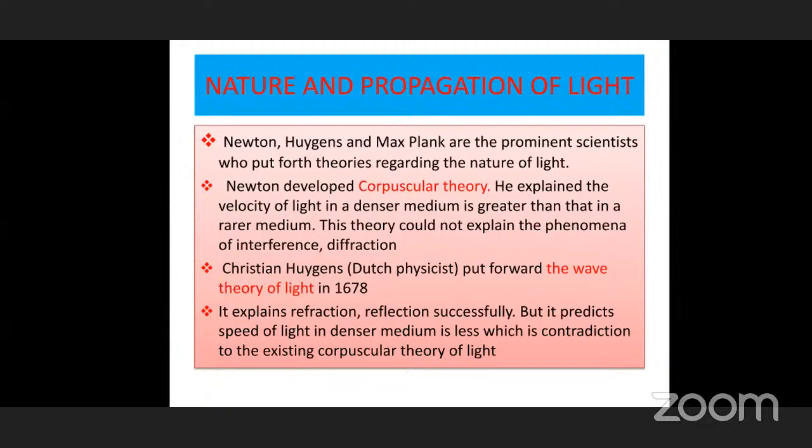In all these, he finally concluded that the velocity or speed of light in a denser medium is less when compared to that of a rarer medium, which supports the wave theory, Christian Huygens' wave theory. This is a great blow to Newton's corpuscular theory. Whenever it was proved experimentally, all the scientists came forward to believe in the wave theory of light. This is the actual history of the controversy between Christian Huygens' wave theory and Newton's corpuscular theory.